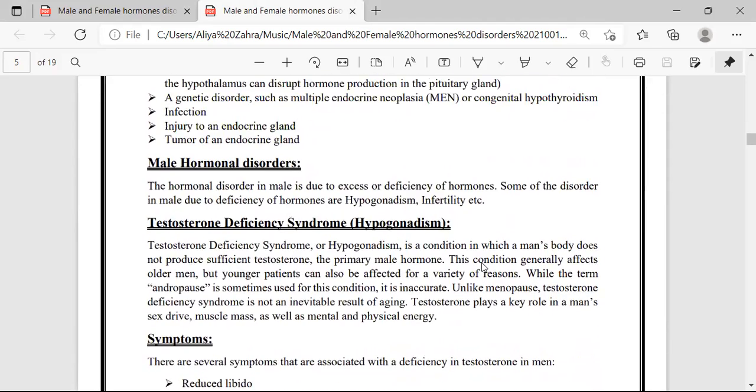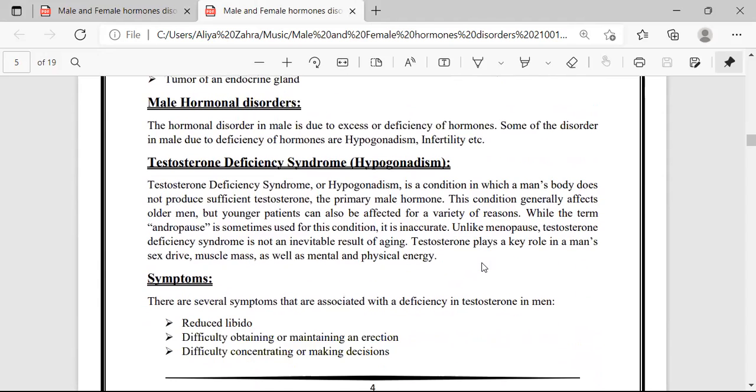Male hormone disorders. The main hormonal disorders are due to the excess or deficiency of hormones. Some of the disorders in male due to the deficiency of hormones are hypogonadism and infertility. First hormone disorder is testosterone deficiency. It's also called hypogonadism. Testosterone deficiency syndrome or hypogonadism is a condition in which a man's body does not produce sufficient testosterone, which is a primary male hormone. This condition generally affects older men, but younger patients can also be affected for a variety of reasons.